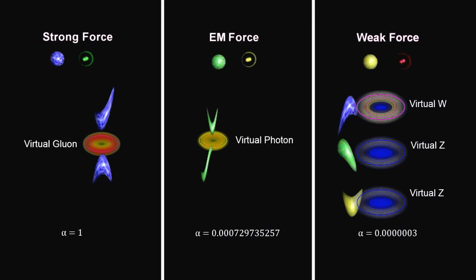We call it the weak force because its coupling constant is 3.3 million times smaller than the strong force coupling constant. And unlike massless photons and gluons, these particles are massive, around 50 times more massive than an up quark and 160,000 times more massive than an electron. This makes the range of the weak force around 0.1% of the diameter of a proton.